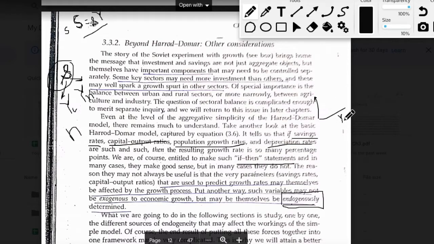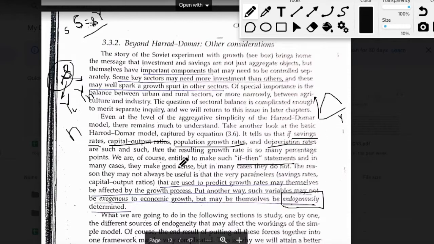So we talked about how at low levels of income there was a high death rate and a high birth rate, and that led to a low level of population. Then there was an increase in the population growth rate, and then it eventually started falling, right? It even went negative for economies which had enormously large levels of income. So we know that even the population growth rate changes with changes in the level of income.